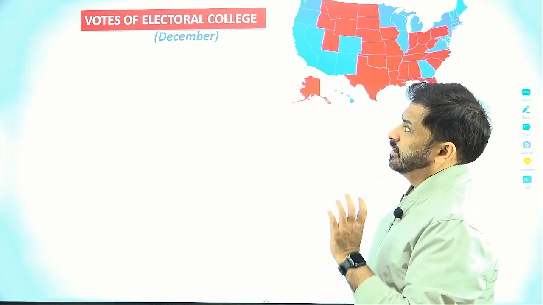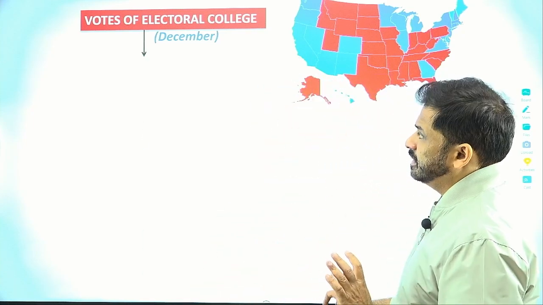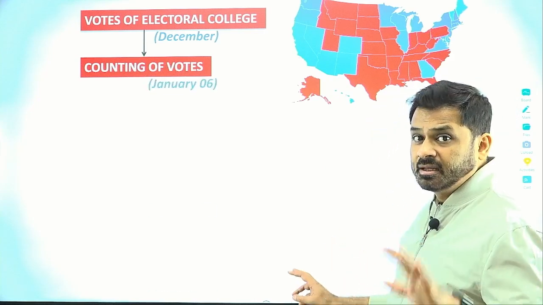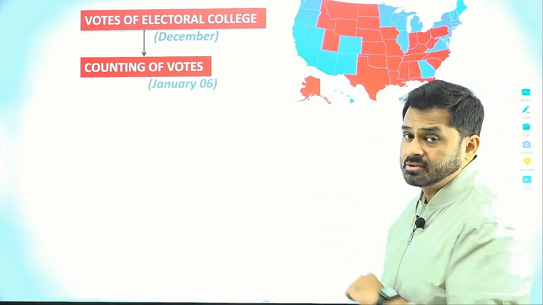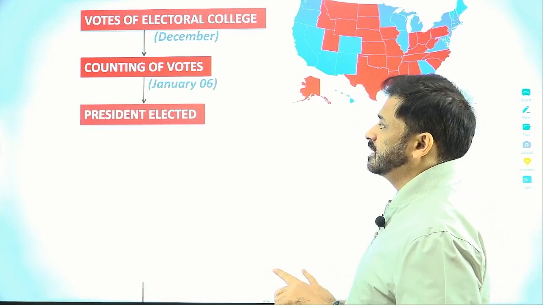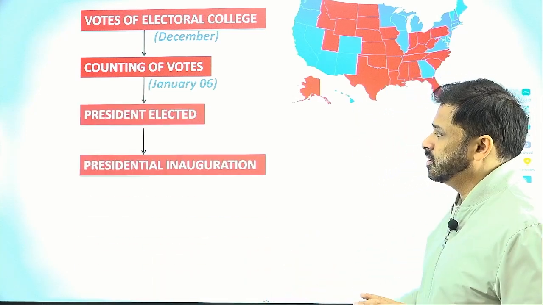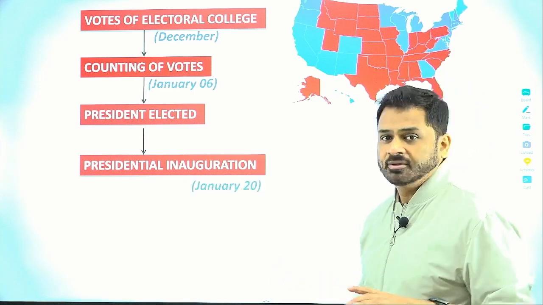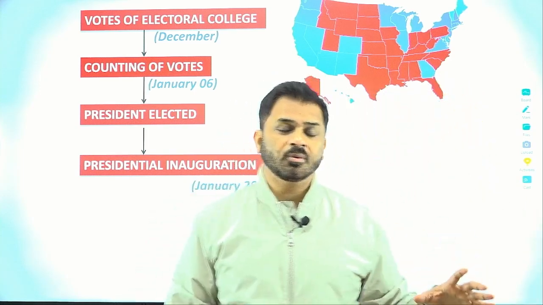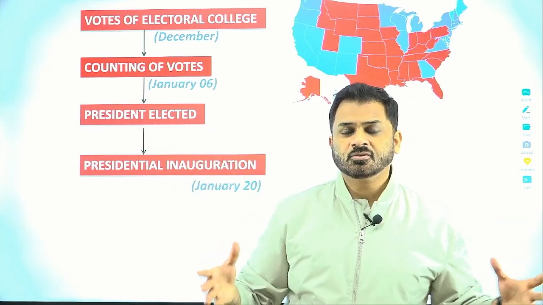So the votes of the electoral college are given. These votes will then be counted by the Congress. Congress will assemble to count these votes, which happens on 6th of January. And on the basis of these votes, finally the president is elected and is inaugurated on the 20th of January. So this is the broad process. I am just repeating this process overall once again, let's divide it into phases.